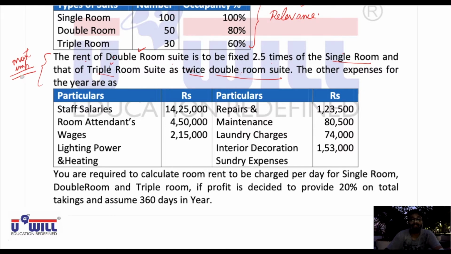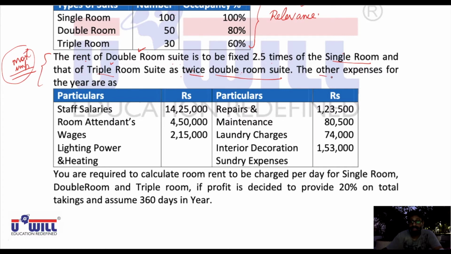This is just an example. The actual amount to be charged is what we have to find in this question. So if you charge 1,000 for the single room, 2,500 would be the rent of the double room, and double of that, 5,000, would be the rent of the triple room. Look at it once again. The rent of double room suite is to be fixed at 2.5 times of the single room, and that of triple room suite as twice of double room suite. So this is the most important part in this question. We'll see in the solution later on how to work it out.